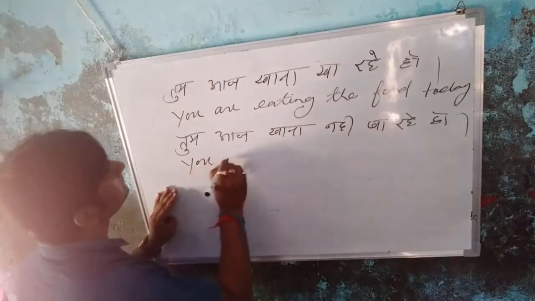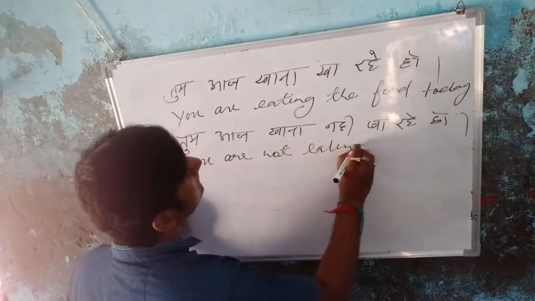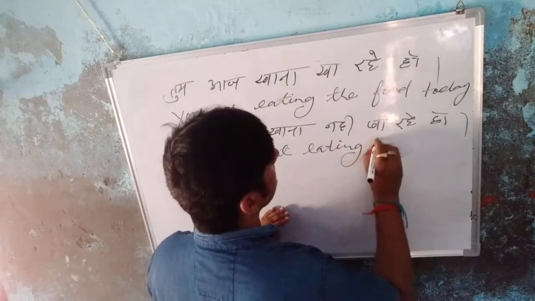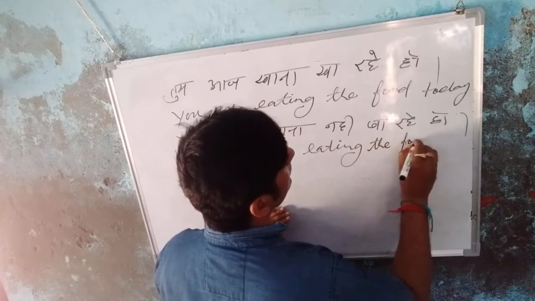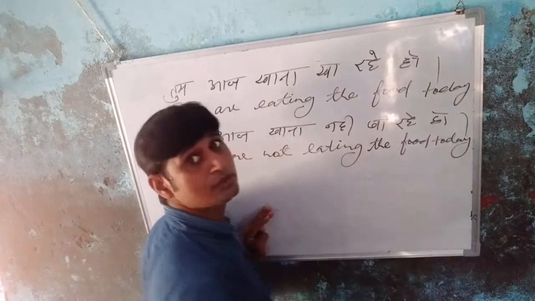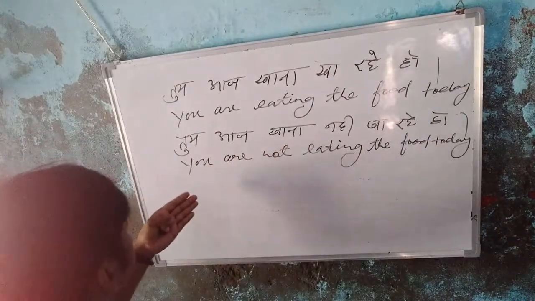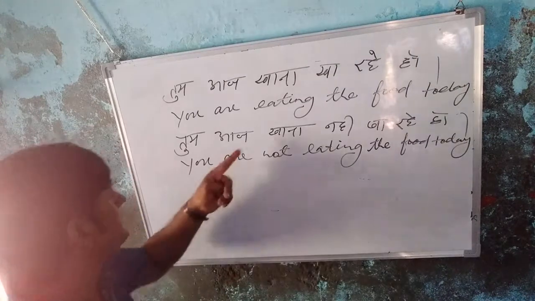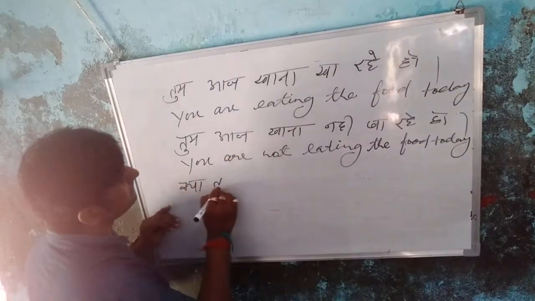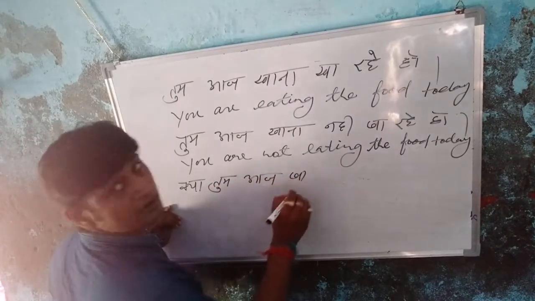So you are not eating the food today. Okay, students, you are not eating the food today. And take the interrogative sentence. क्या तुम आज खाना